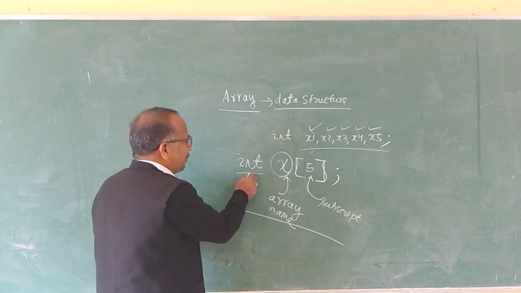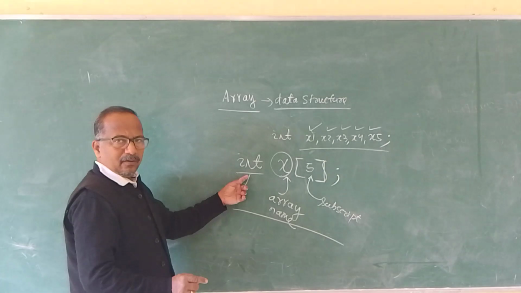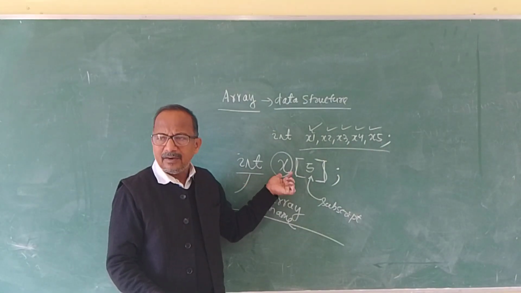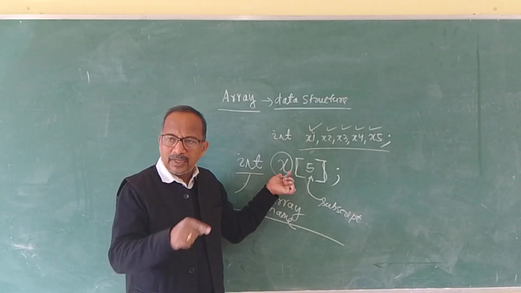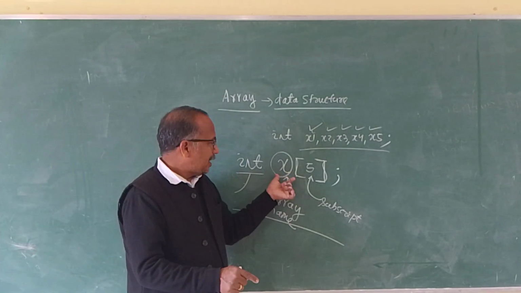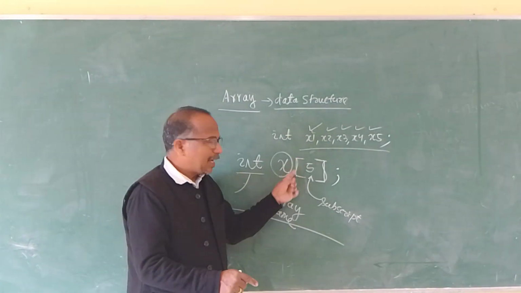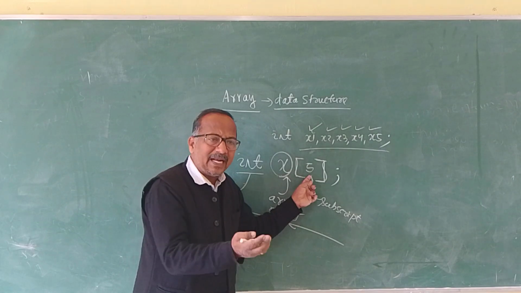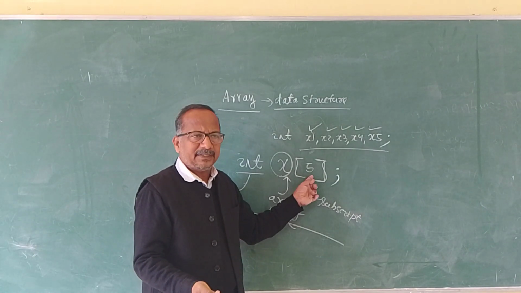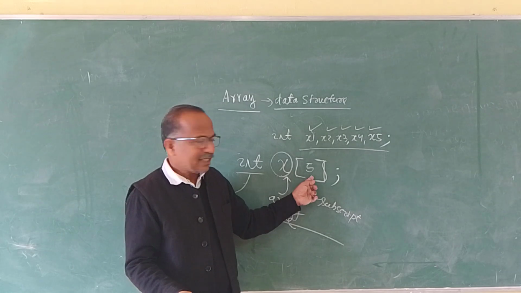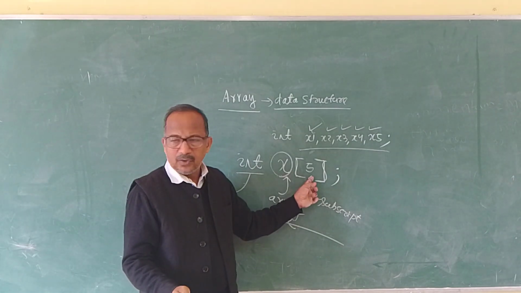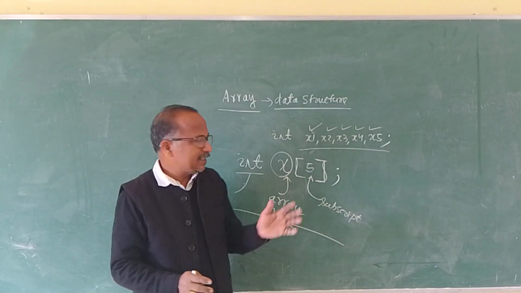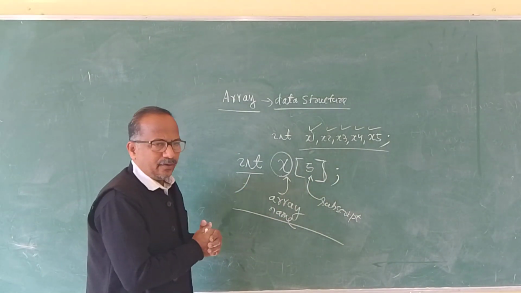Then the name of the array, here x is a variable, but we call it an array, followed by a square bracket, and within the square bracket how many elements will be stored, 5 elements. This is the size of the array. We can call this the index also. It ends with a semicolon. This is the declaration of an array.